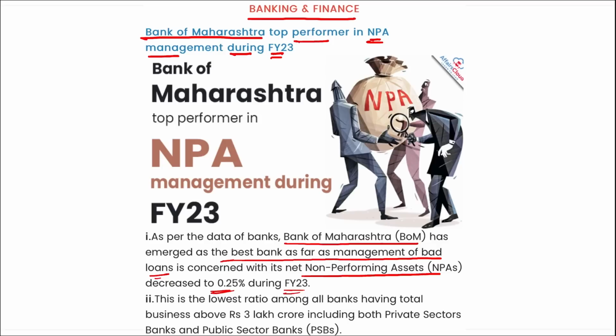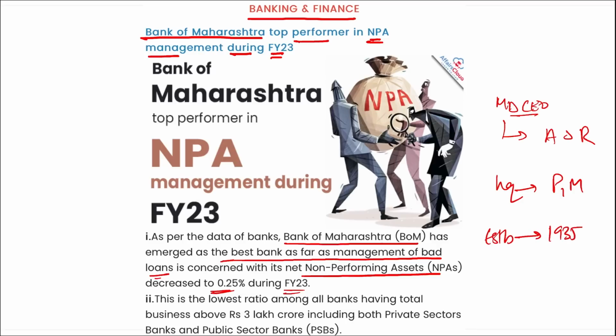So if the question is asked which bank is the top performer in non-performing asset management during fiscal year 23, or the bank that has emerged as the best for the management of bad loans, it is your Bank of Maharashtra. If we talk about Bank of Maharashtra, who is the managing director and chief executive officer here? A.S. Rajiv. Headquarters will be in Pune, Maharashtra. Correct? And when was this established? It was established in 1935.